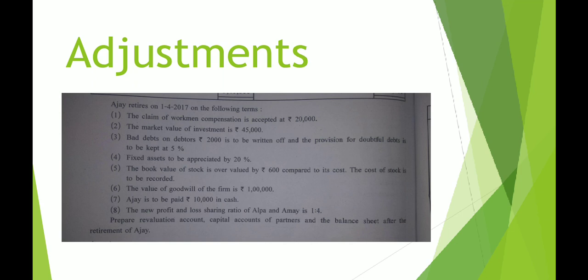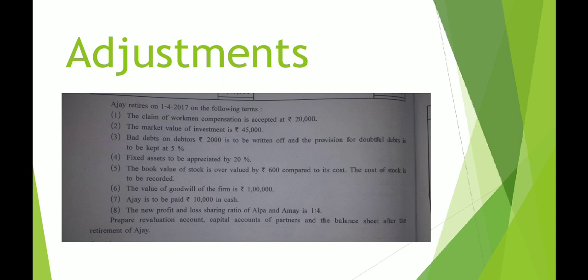So what we are supposed to do, first of all, you should be aware of the steps for solving long sums by now, and if not, please revise the same. Which is the very first step? You should prepare the format of journal and you should draw necessary accounts. But before that, you should read your question with extreme care. Below the adjustments, they have instructed what you are supposed to prepare. This is an important point.